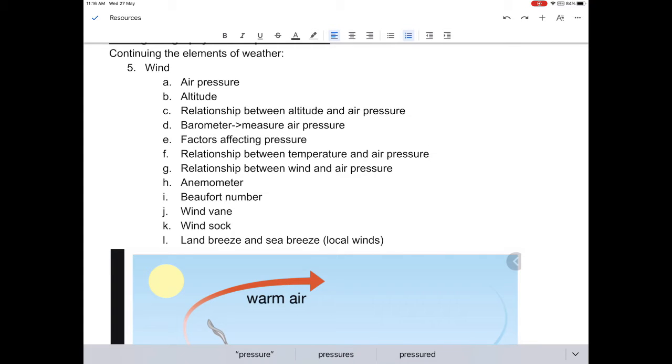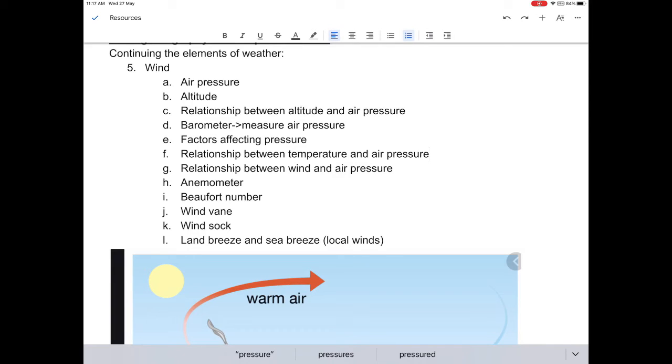Now, what has air pressure got to do with wind then? Well, wind moves from a region of higher pressure to a region of lower pressure. So the greater the difference in air pressure, the stronger the wind. You can use an anemometer to measure wind speed, and the Beaufort number to actually look at what the wind is causing to happen.